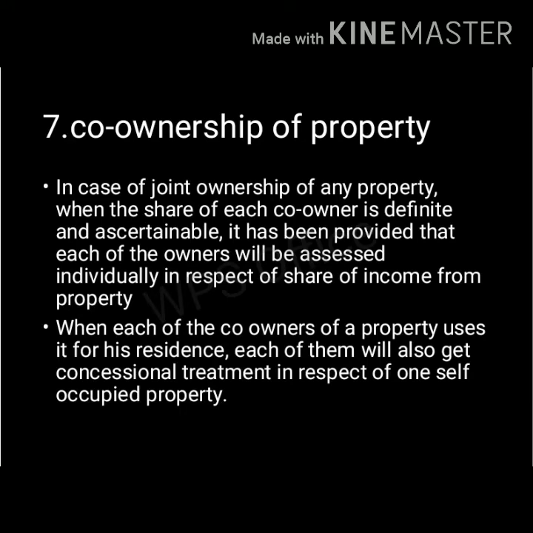Seventh point, co-ownership of property. In case of joint ownership of any property, when the share of each owner is definite and ascertainable, it has been provided that each of the owners will be assessed individually in respect of his share of income from the property. In other words, income from the property will be determined and allocated to each co-owner according to his share.